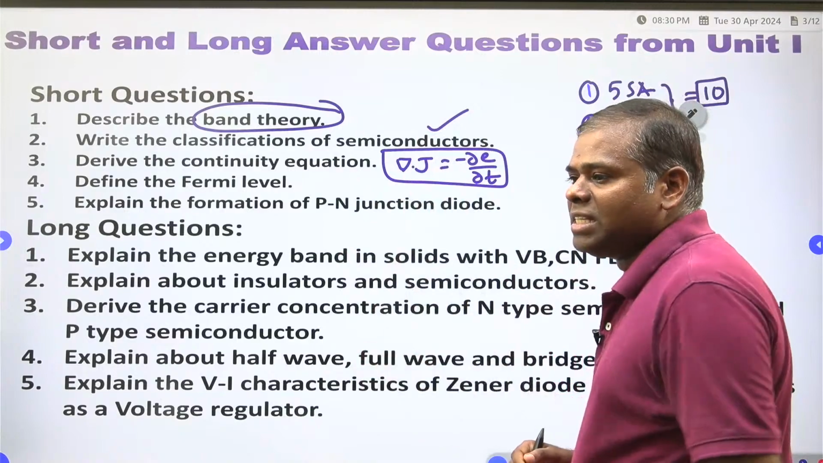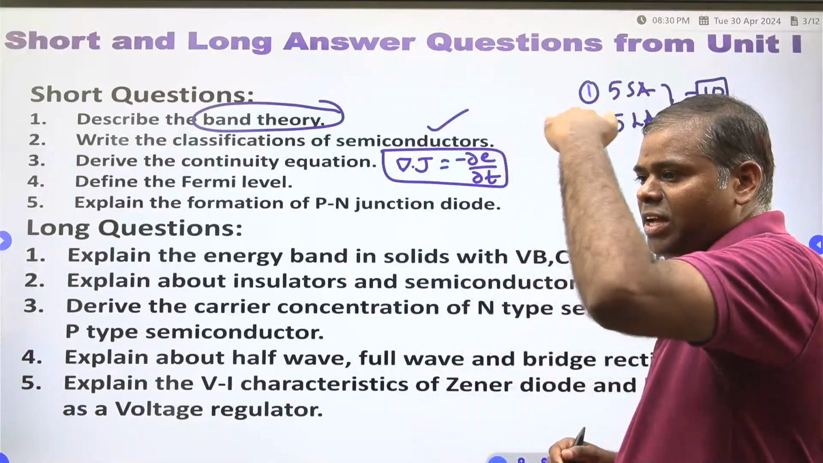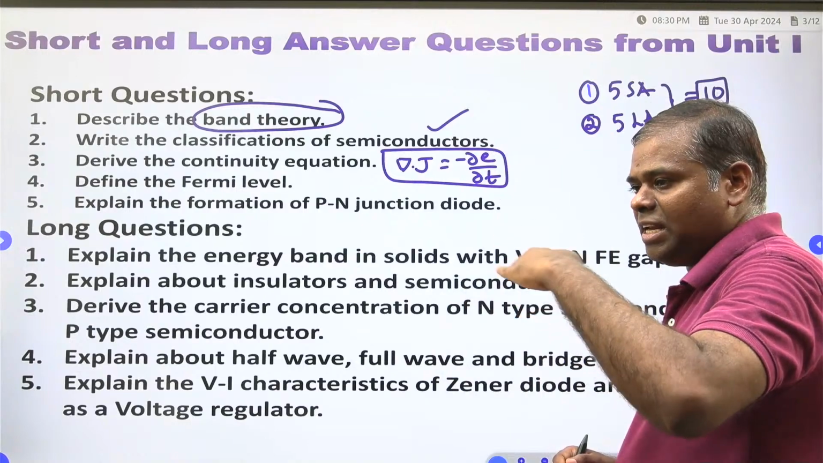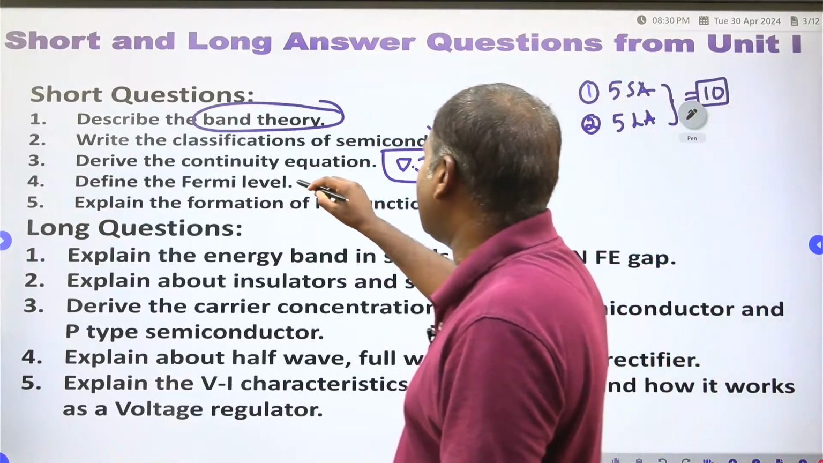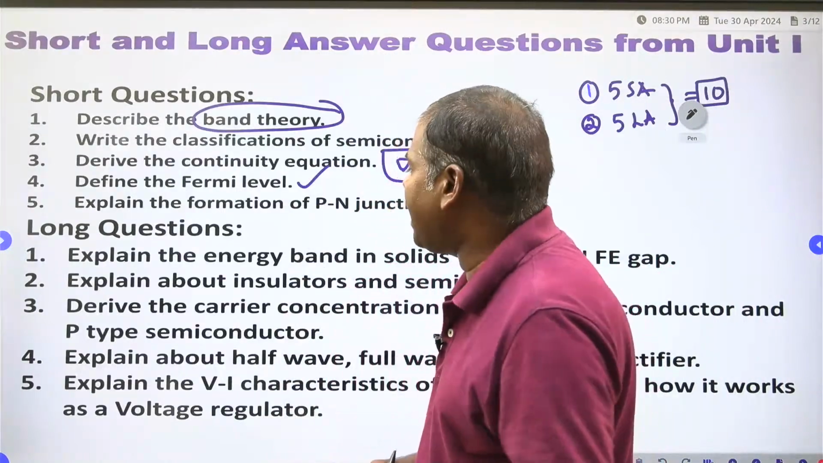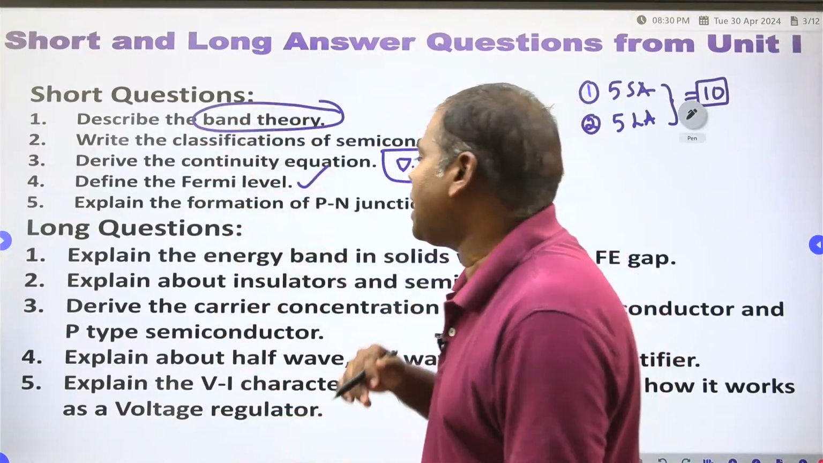Define the Fermi energy level. What is the Fermi energy level? So conduction energy level, valence band energy level, there is a Fermi energy level. That Fermi energy level you have to define and draw the circuit diagram. Circuit diagram means draw the energy band diagram.